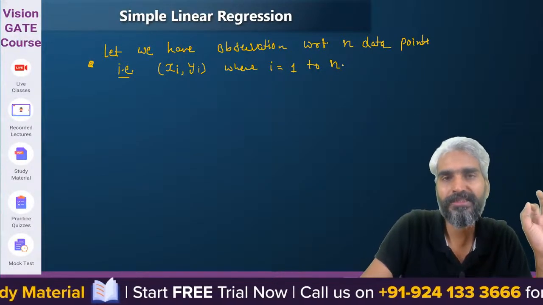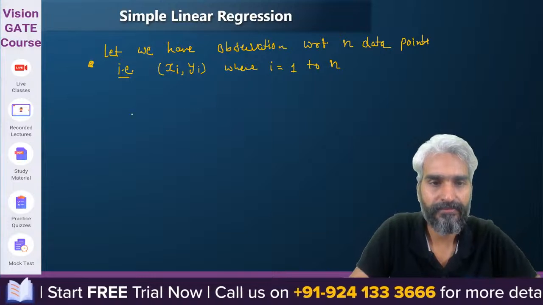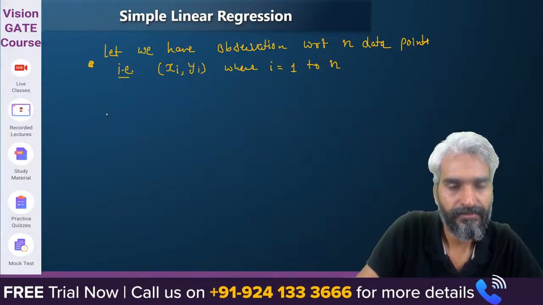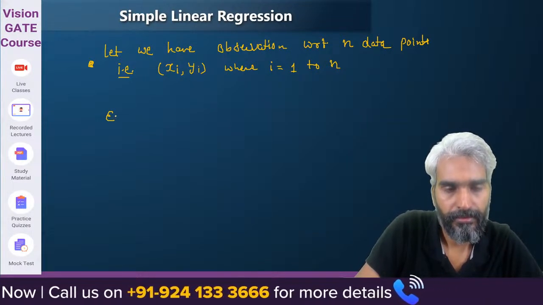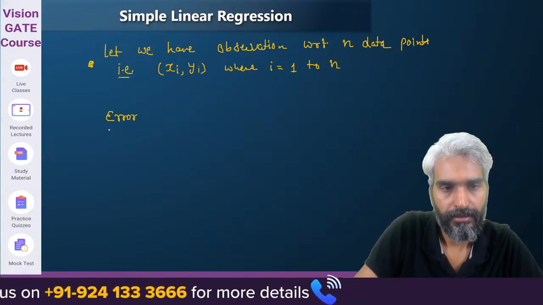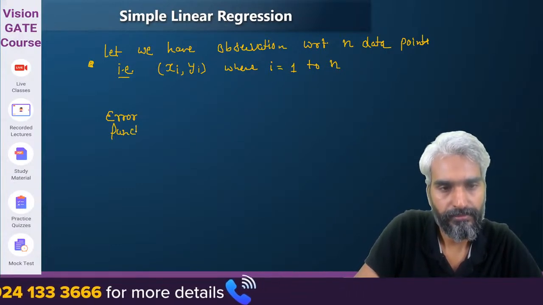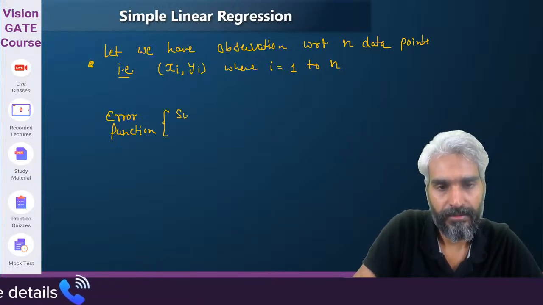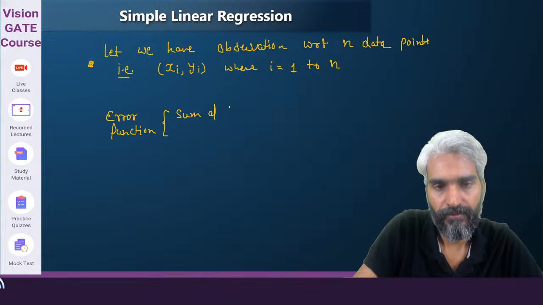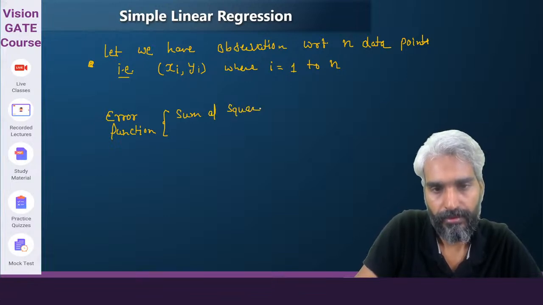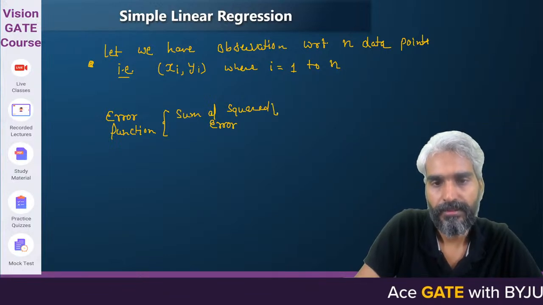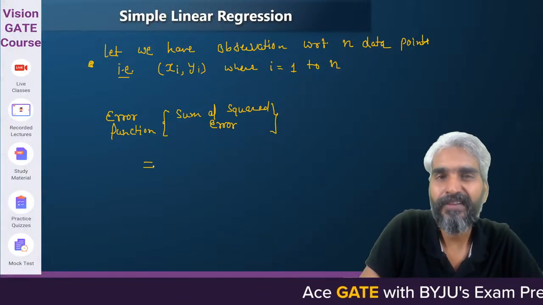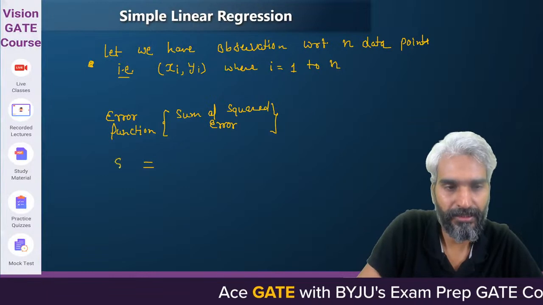With respect to this, if I try to define an error function, we can call it the sum of squared error.